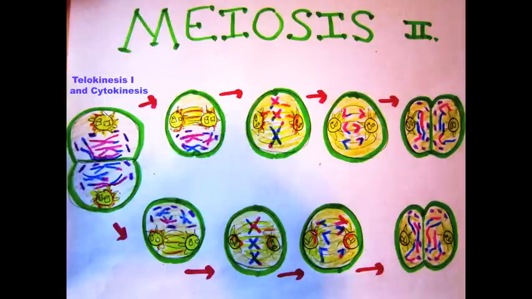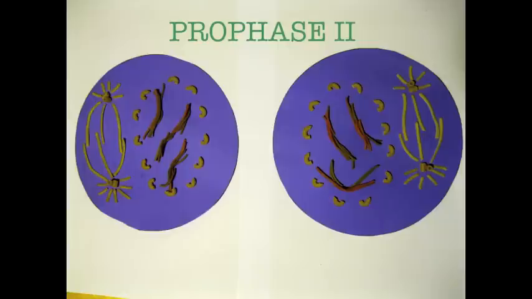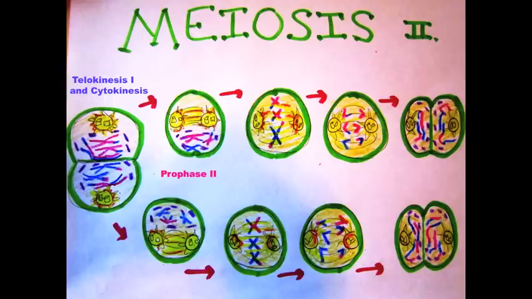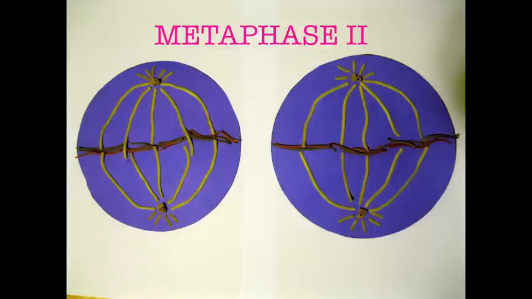After the 2 haploid cells have formed and separated, prophase 2 occurs. A spindle apparatus forms, and in late prophase 2, the chromosomes move toward the metaphase 2 plate. During metaphase 2, the chromosomes are positioned at the metaphase plate as in mitosis, and because of crossing over in meiosis 1, the 2 sister chromatids of each chromosome are not genetically identical.